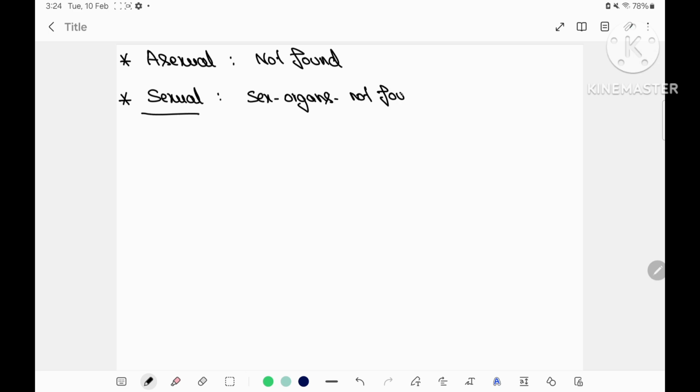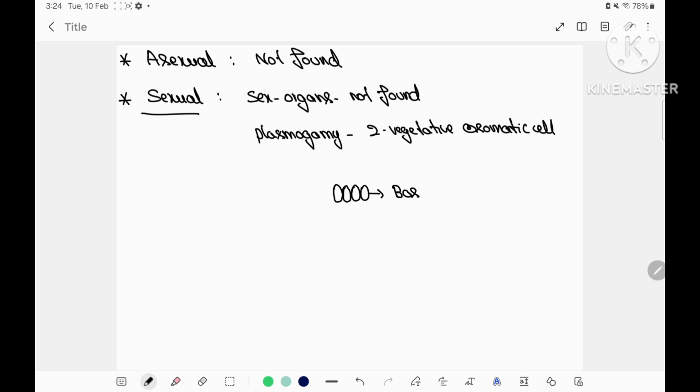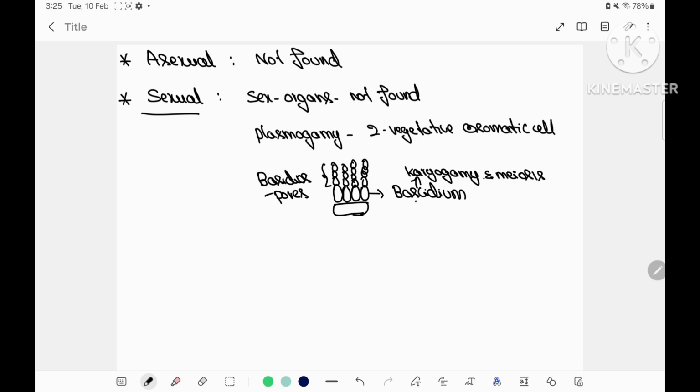Sexual reproduction takes place by the formation of basidiospores, but here sex organs are not found, that is gametangia are absent. But even then there is sexual reproduction taking place by the fusion of plasmogamete between 2 vegetative or somatic cells, which results in formation of basidium. Within the basidium there is karyogamy and meiosis. As a result, there is formation of basidiospores exogenously on a basidium, and basidium will be arranged on a fruiting body called basidiocarp.